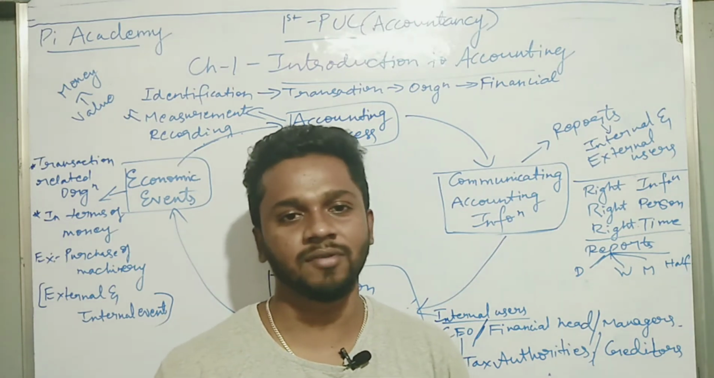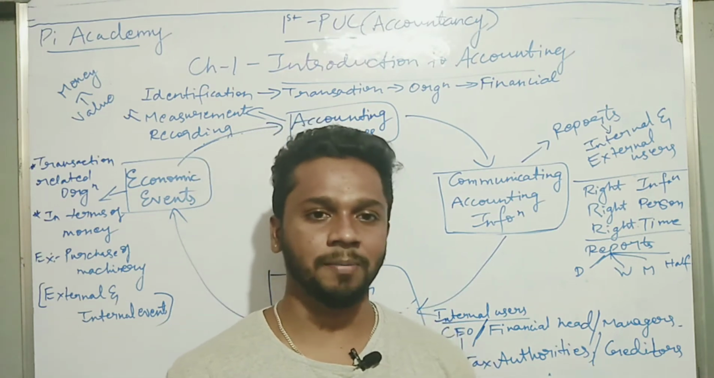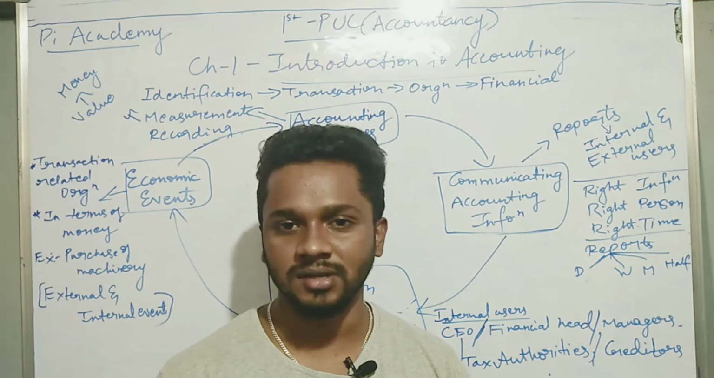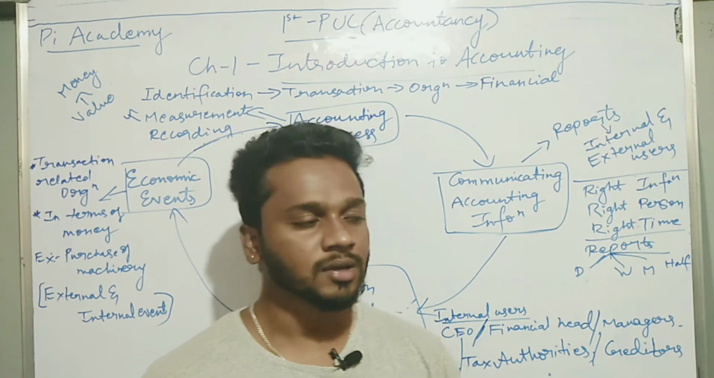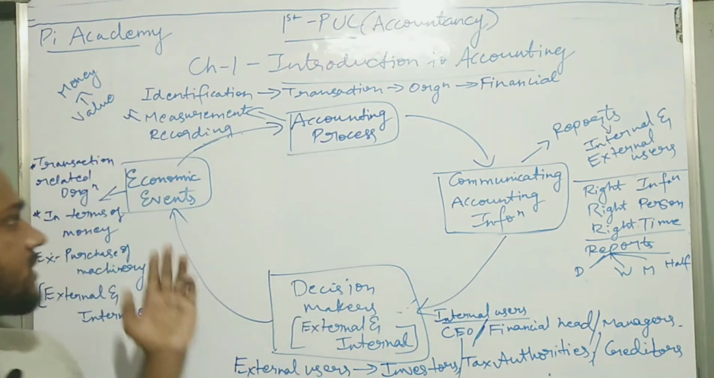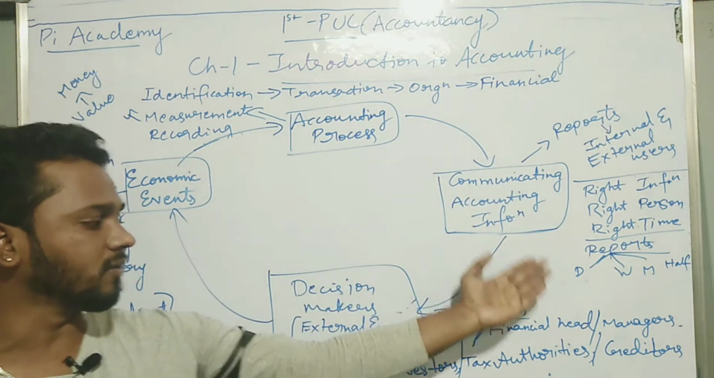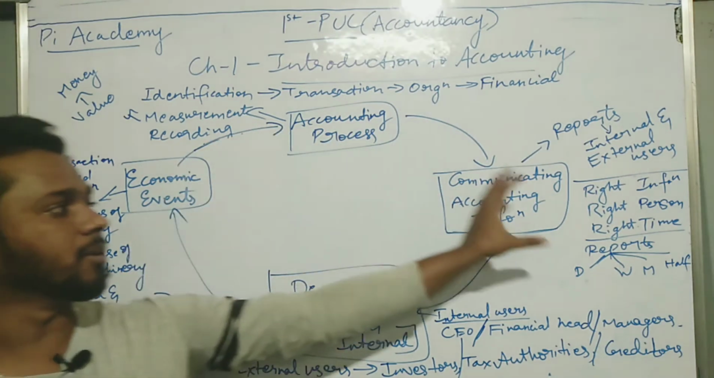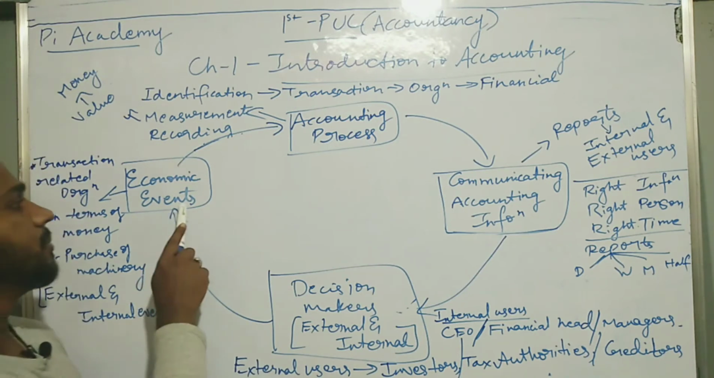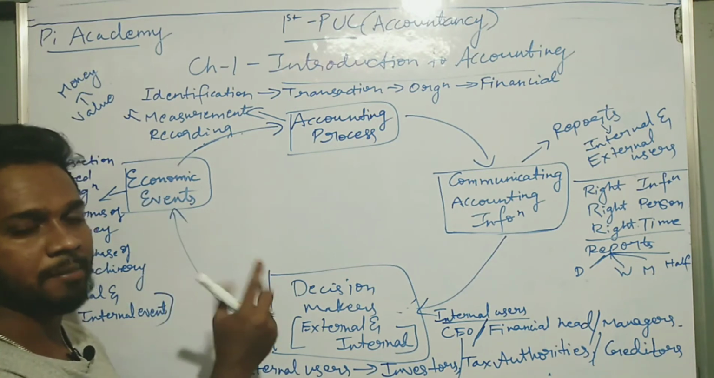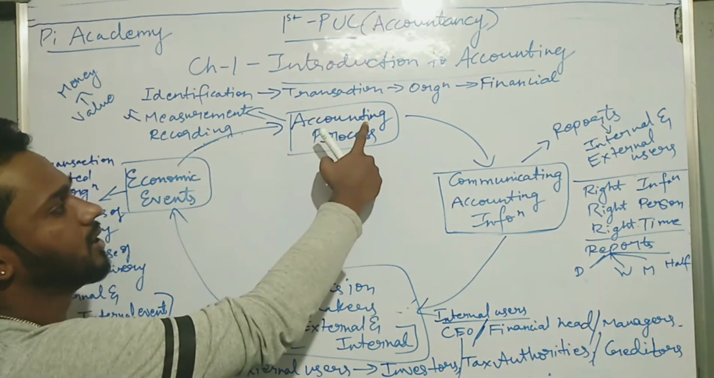It's just general: every business needs accounting for such reasons. Now, how does this process happen within the business, and what general principles should be accepted when you do accounting? In this chart, the four concepts are: economic event, accounting process, communicating accounting information, and decision makers. You have to mainly remember these to understand the subject. In a business, an economic event should happen, an event that is economic. I'll explain what an economic event is, and this economic event should lead to the accounting process.